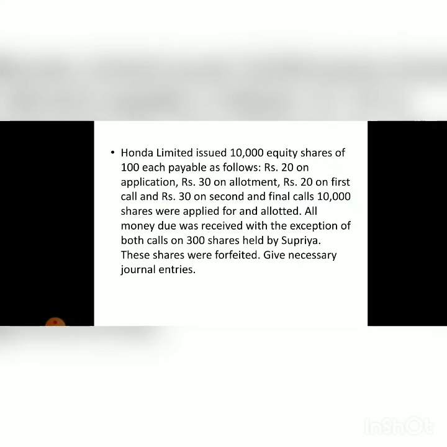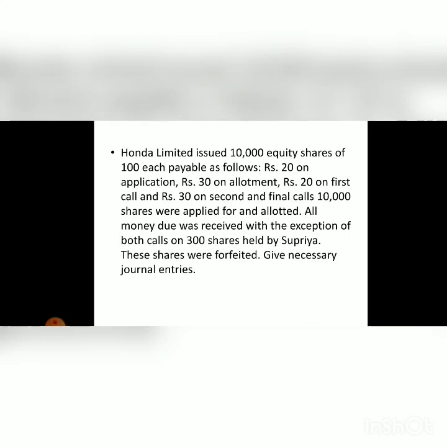Now the question is saying all money was duly received with the exception of both calls on 3,000 shares held by Supriya. These shares were forfeited. Give necessary general entries. So let's simplify the question.